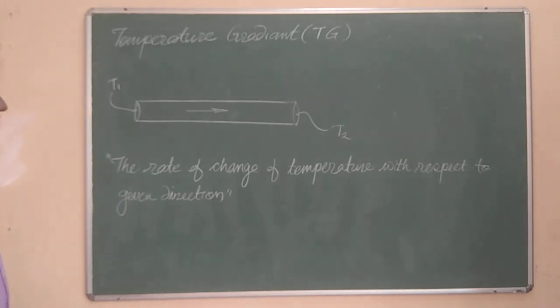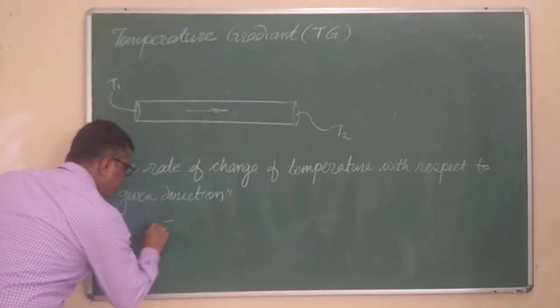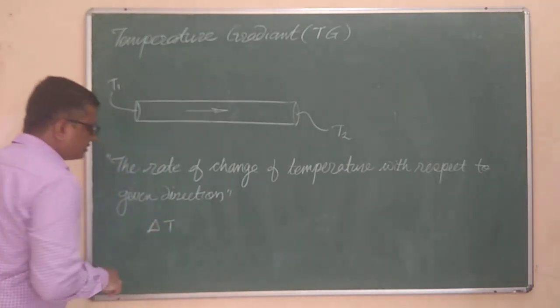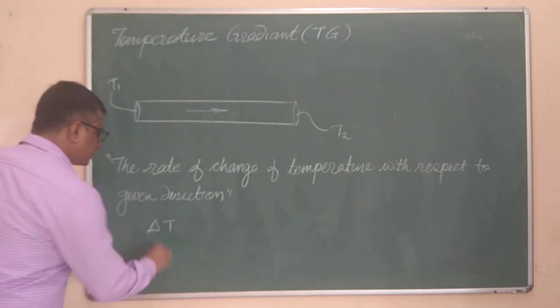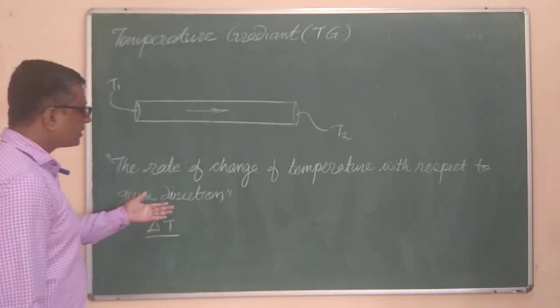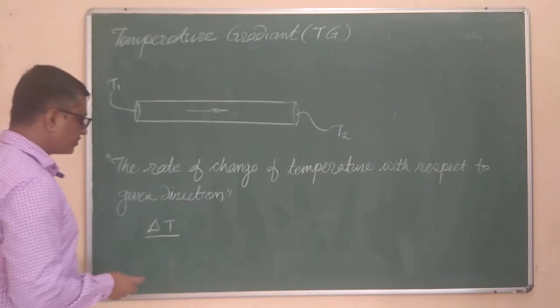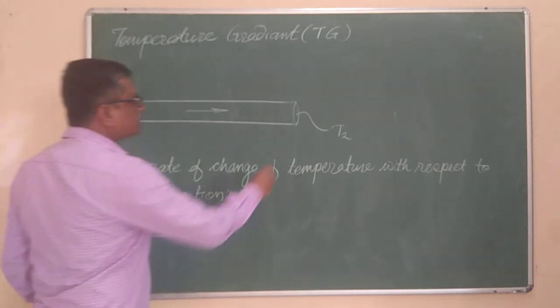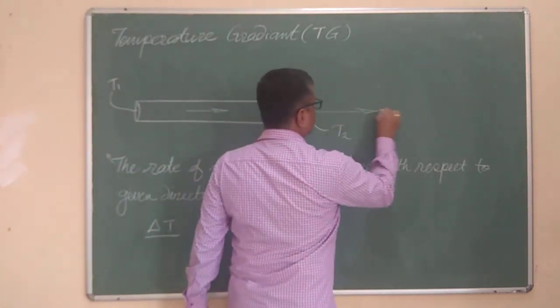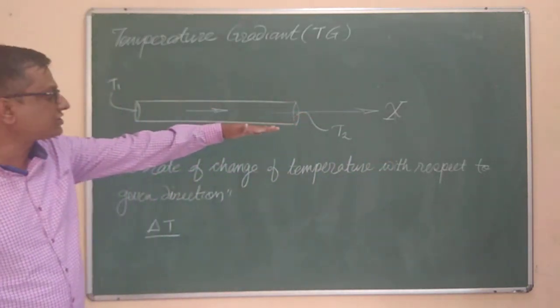What does it mean? The rate of change of temperature. I mean, it is the change in temperature, that is delta T, the rate of change in temperature with respect to change in given direction, or with respect to the distance in given direction, or displacement in given direction. If I take this direction as x direction, then with respect to x direction, how is the temperature changing?